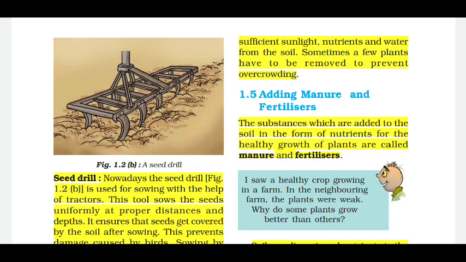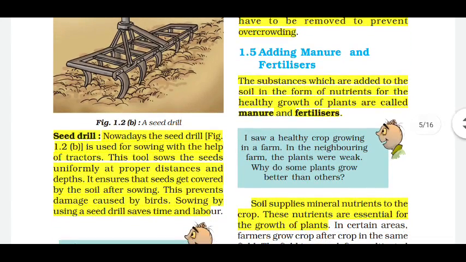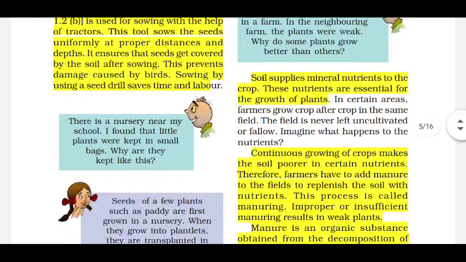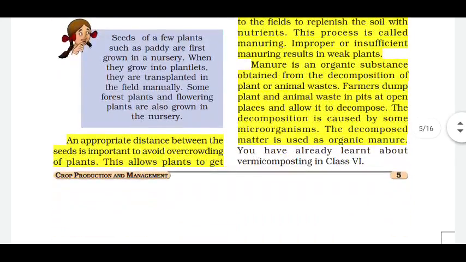First we'll discuss the seed drill today. I'll be telling you the meaning of each and everything so that we save time and gain more. A seed drill is a simple tool which sows the seeds uniformly at proper distances and depths. It also ensures that seeds get covered by the soil after sowing. Sowing by using a seed drill saves time and labor, so it is a simple machine. In other words, it's an agricultural machine.